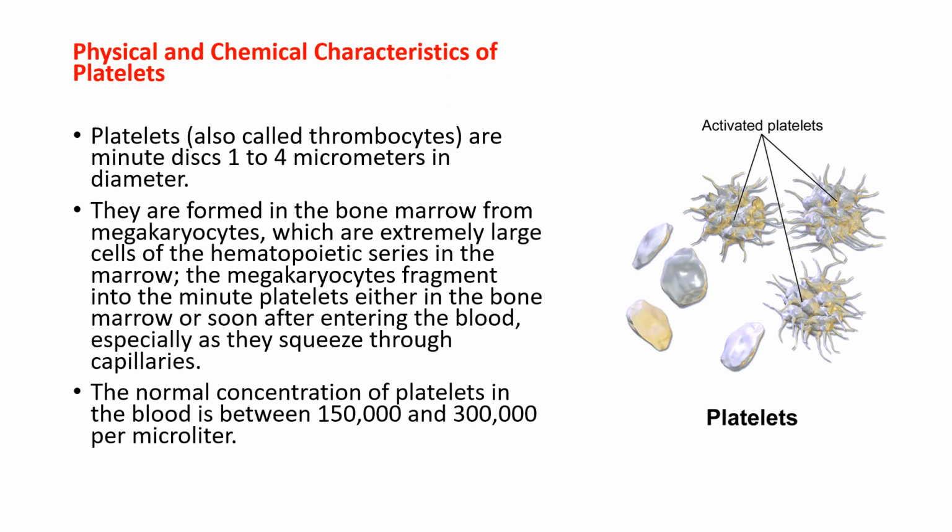Physical and chemical characteristics of platelets. Platelets, also called thrombocytes, are minute discs 1 to 4 micrometers in diameter. They are formed in the bone marrow from megakaryocytes, which are extremely large cells of the hematopoietic series in the marrow. The megakaryocytes fragment into the minute platelets either in the bone marrow or soon after entering the blood, especially as they squeeze through capillaries. The normal concentration of platelets in the blood is between 150,000 and 300,000 per microliter.